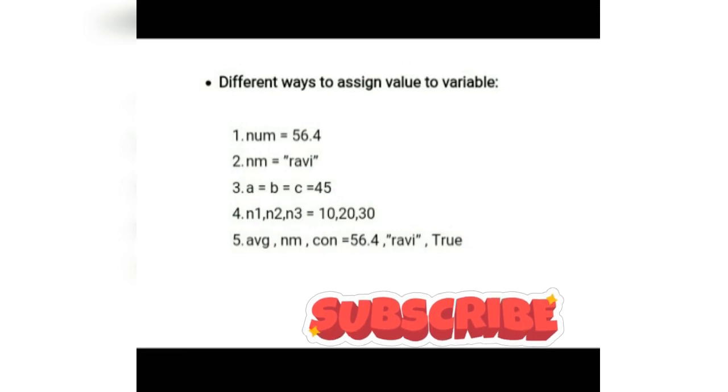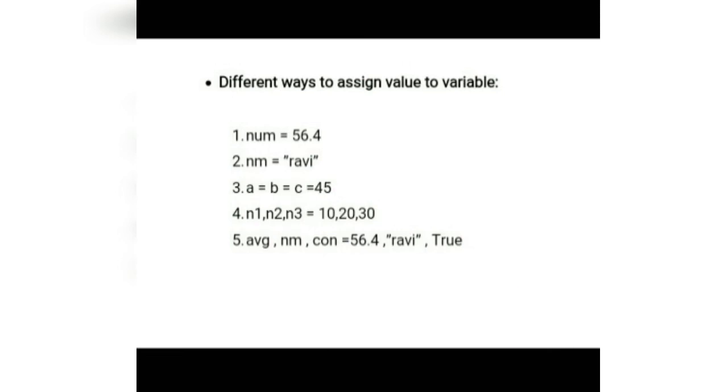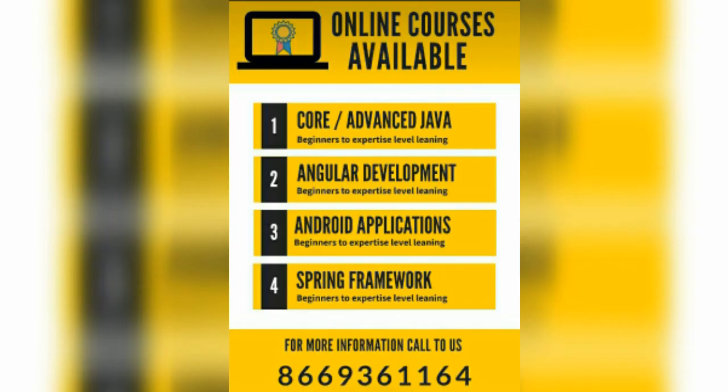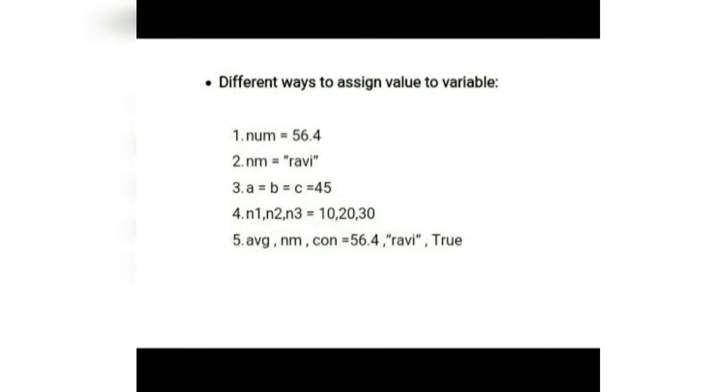There are different ways to assign a value to a variable. As I told you, there is no explicit declaration of variables. That means we do not need to give a data type. When we assign some value, depending on that value, memory is allocated to that particular variable. Now here are different ways.